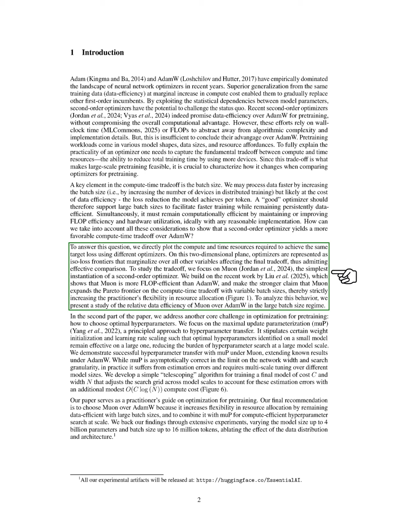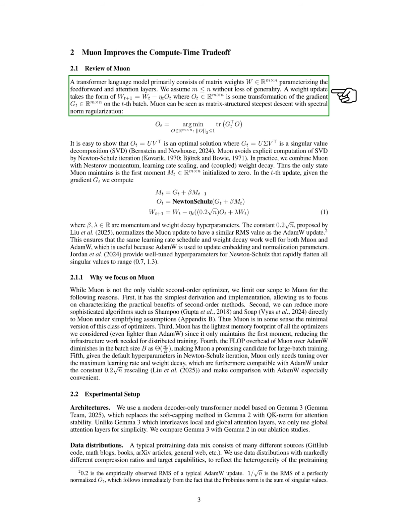Section: Muon improves the compute time trade-off. In this section, we discuss how Muon enhances the balance between compute time and performance. We begin by reviewing Muon, in the context of a transformer language model that relies on matrix weights to define its feed-forward and attention layers. We assume a standard approach where a weight update is based on a transformation of the gradient from a specific batch.